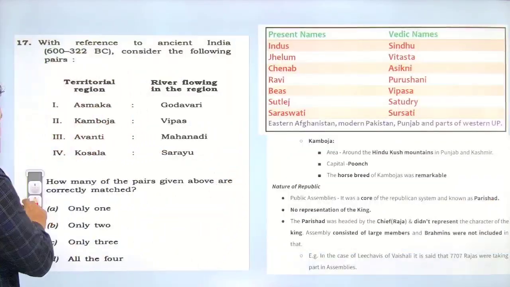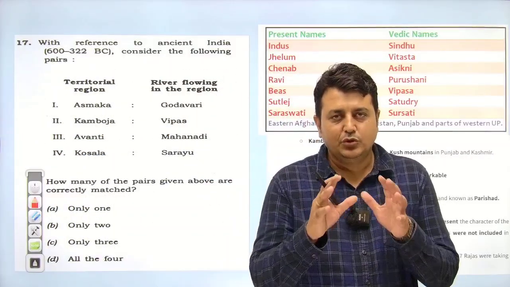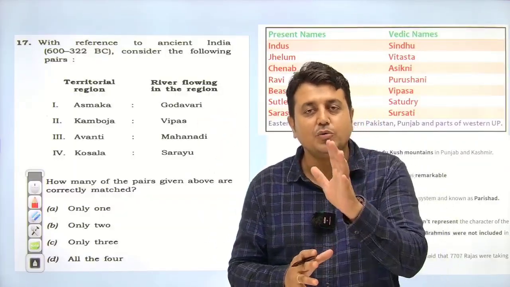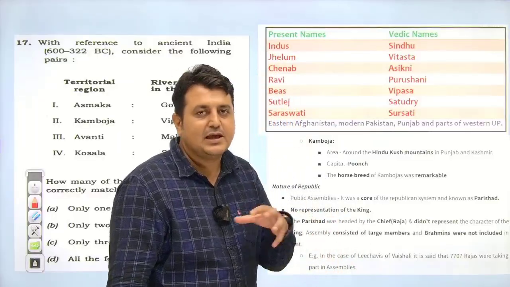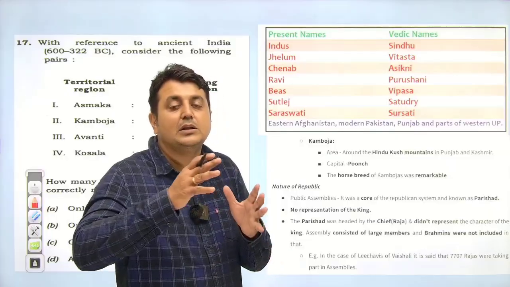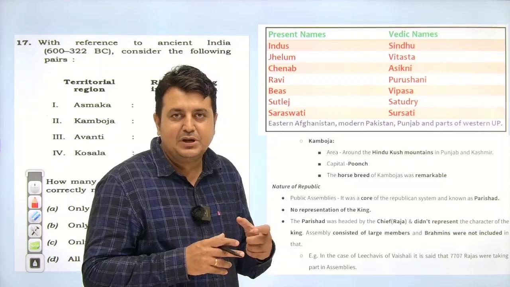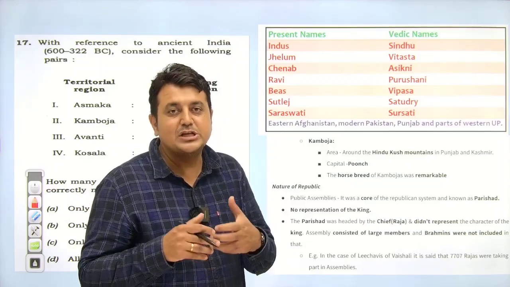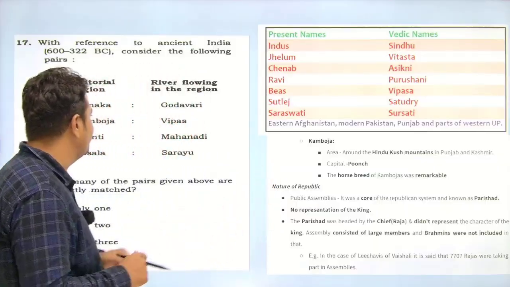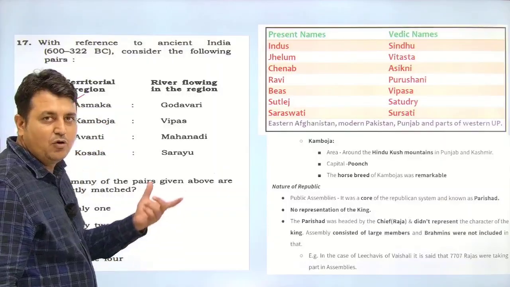Next. Now, this question, if you go through our notes, you will get to know that, of course, it is not a direct question. It's an indirect question from our notes, but still you are going to deal with this question. So in the classes I have mentioned that among the 16 Mahajanapadas, one Mahajanapada is located in the Deccan region. And in the class also I have mentioned this Asmaka. The capital is Pratishthan, meaning today's Paithan, which is located on the bank of the river Godavari. We had mentioned this in class. Here it was written as match the pair. Asmaka, bank of river Godavari.